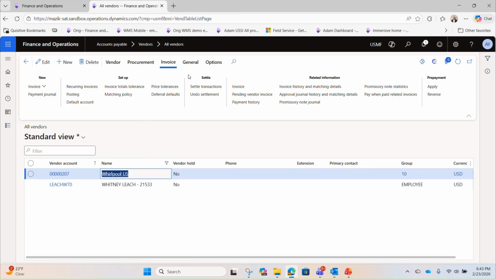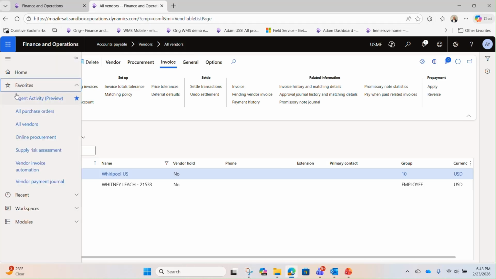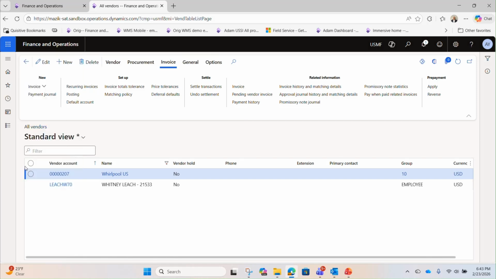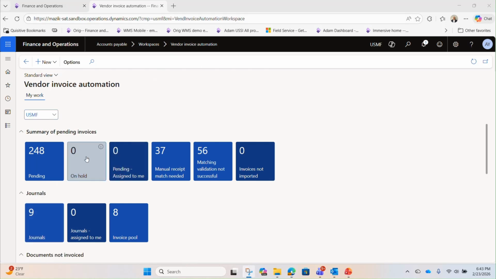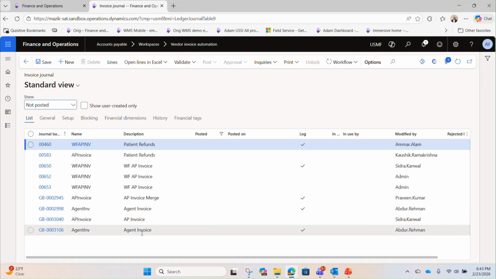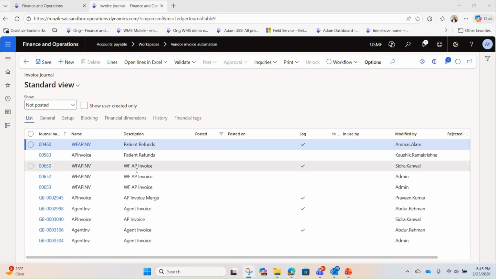Now that we've sent that email, the MCP server is on a batch job that runs every 5 minutes, so we're going to go ahead and pause this recording every now and then and refresh and wait for the system to catch up. As you can see, there are already 9 pending invoice journals out in the system. And let's go ahead and open this up and look at it. And as you can see, we have several invoice batches. But when we hit refresh, a new one has just been populated.